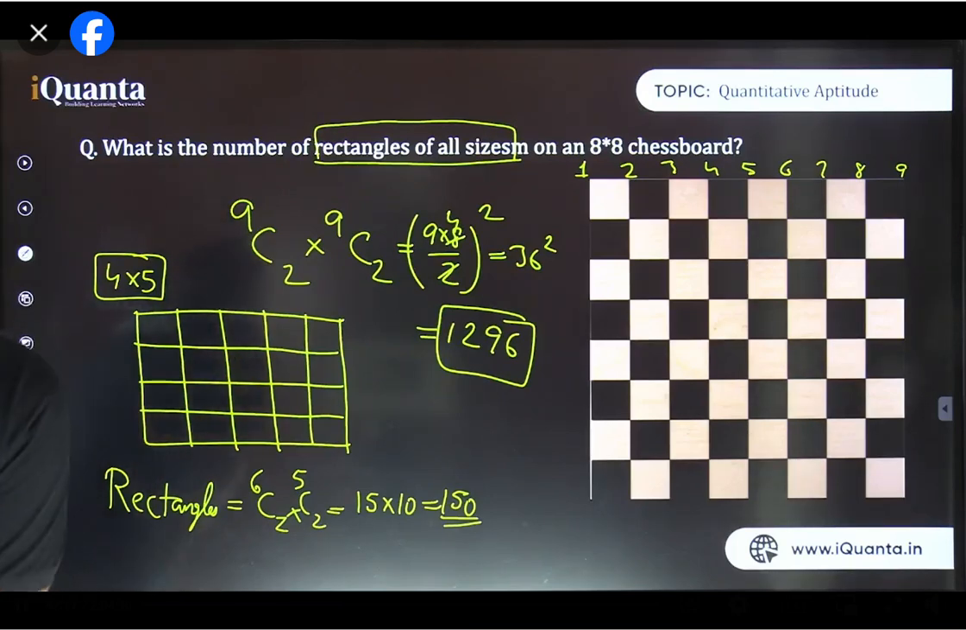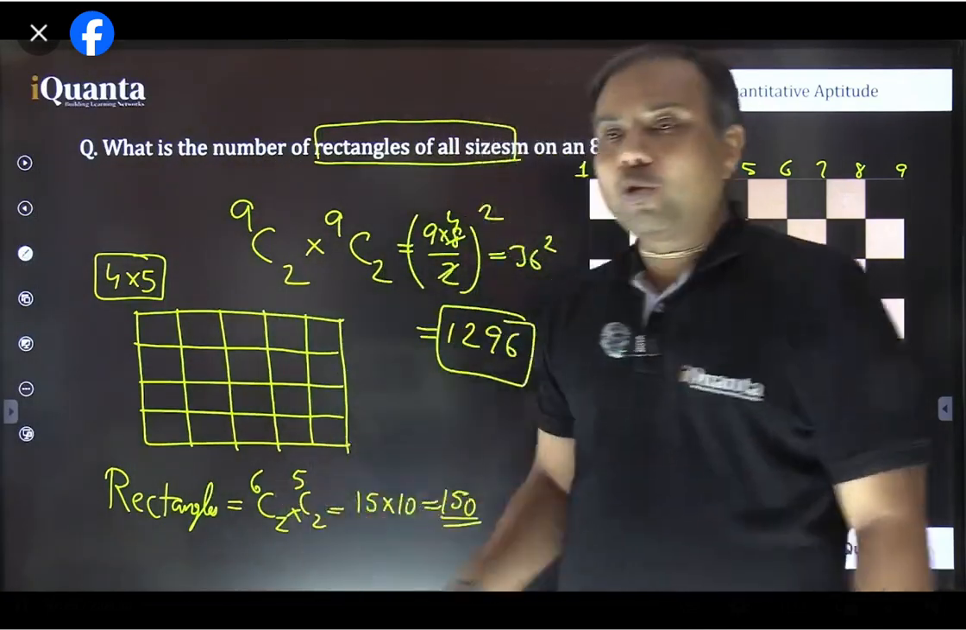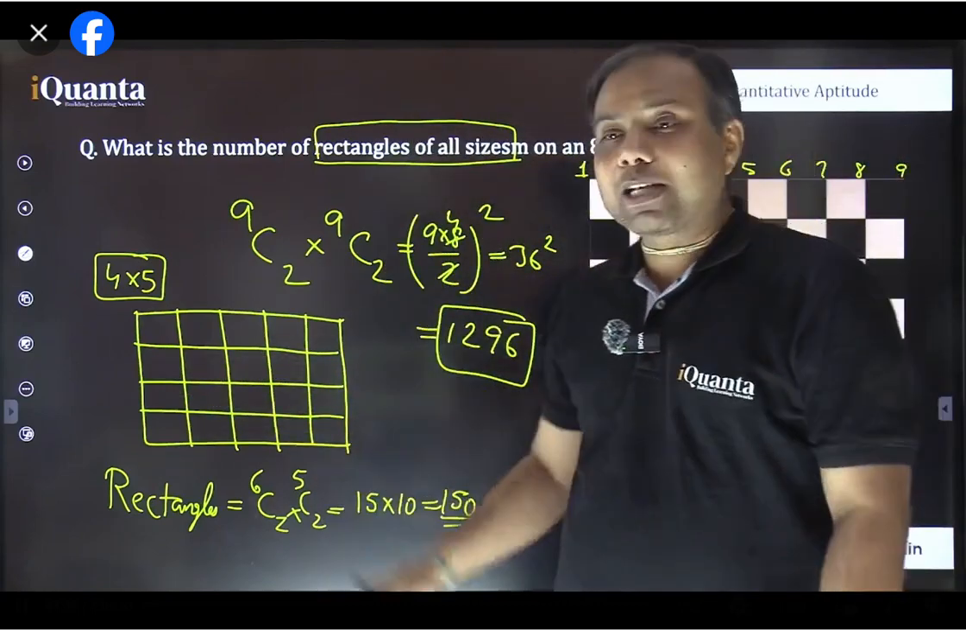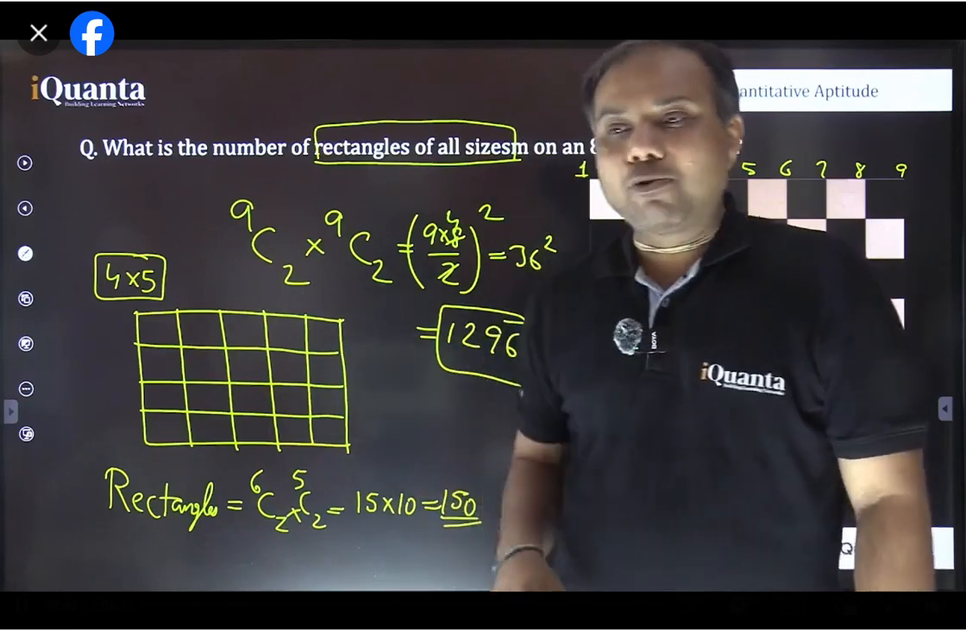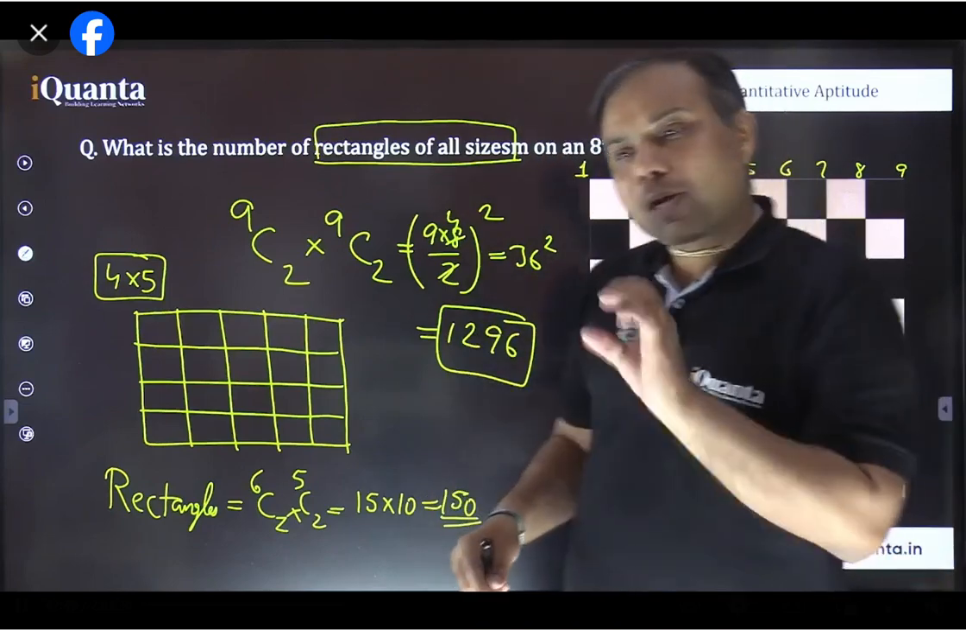Understood? Shaurya, what have you written? 4C2, 5C2 plus 1? I don't know. Why can't we use this method for squares? Because this formula does not know that for squares you need equal gap between both lines. So while counting the number of squares, we can't make use of this thing. So in that case, we need to count size by size only.